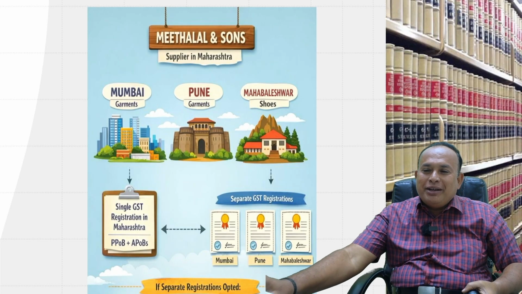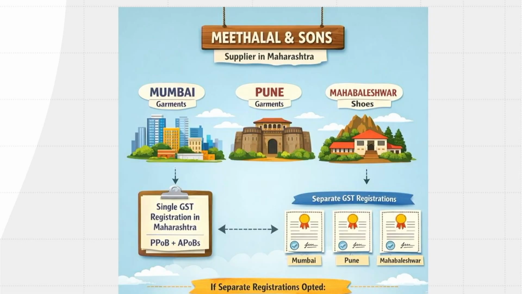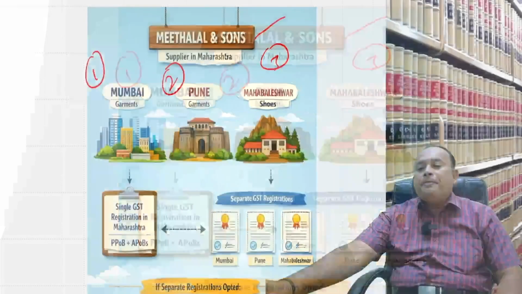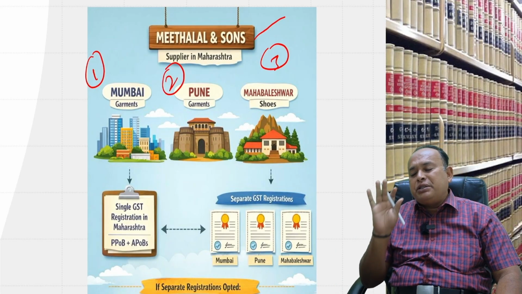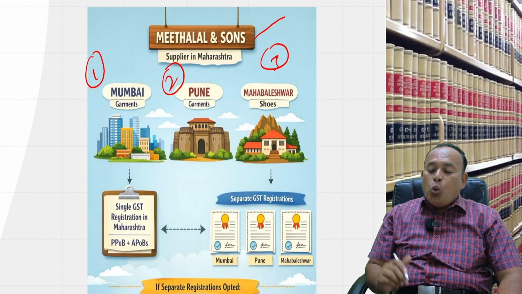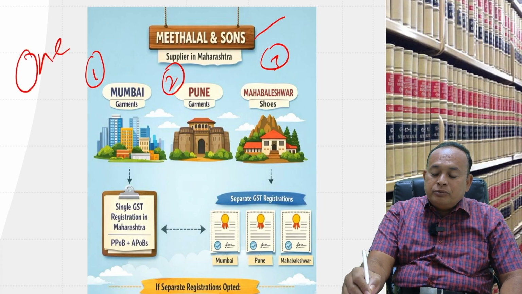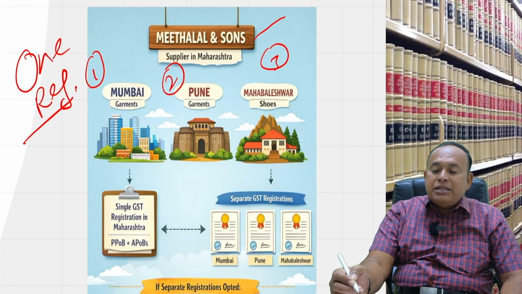If you want more visibility, I will show you on the screen. How many registrations here? Unit 1 is there, Unit 2 here, Unit 3, all 3 in Maharashtra, which belong to Mittal and Sons. Yes, so one registration is enough, sir. Excellent. Hats off to your answer. Perfectly correctly said. One registration is enough.